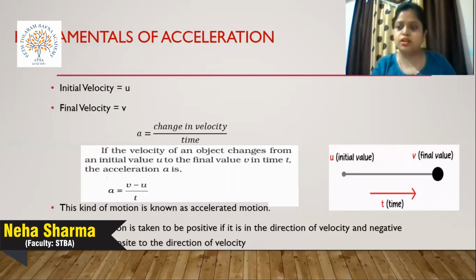It is a vector quantity. We put the vector sign above the term a and the velocity. So this kind of motion is known as accelerated motion. And the velocity can be taken as positive or negative, depending on which direction it is moving. If it is in the direction of the velocity, we take it as positive acceleration, and if the direction is negative, we take it as the negative part. We discuss it in detail in the next slide.